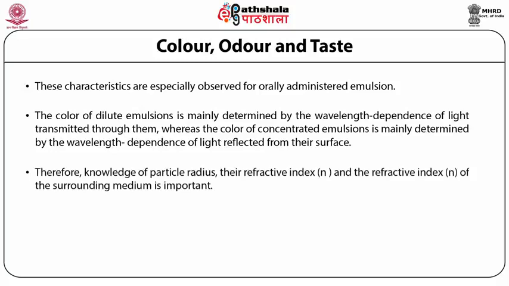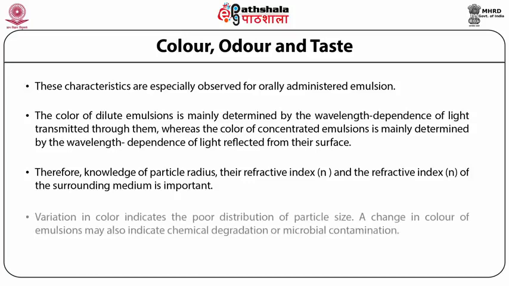Therefore, knowledge of particle radius, their refractive index, and the refractive index of the surrounding medium all are important. Variation in color indicates the poor distribution of particle size. A change in color of emulsions may also indicate chemical degradation or microbial contamination.